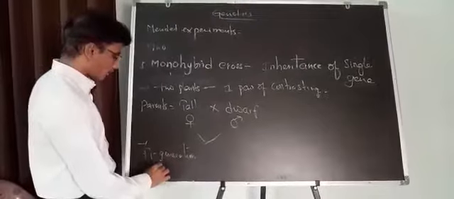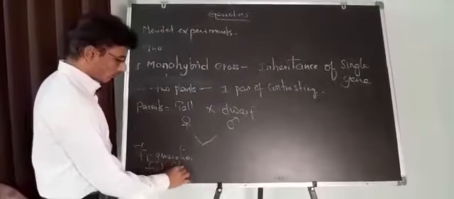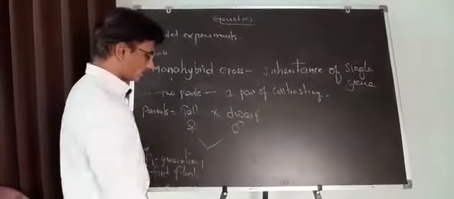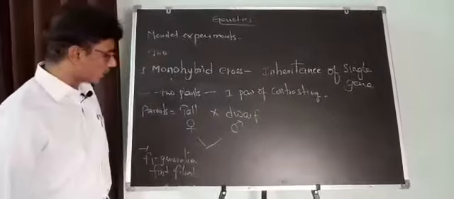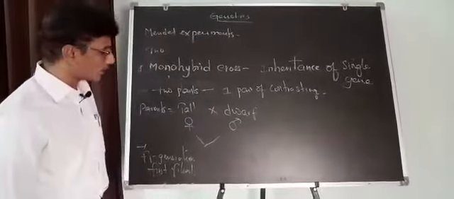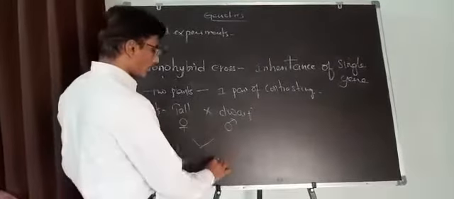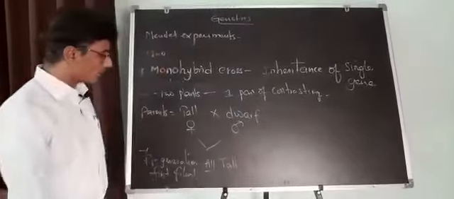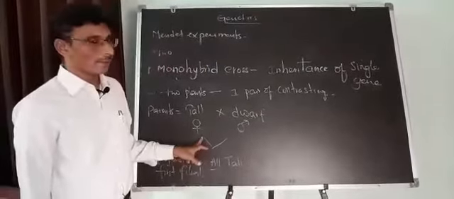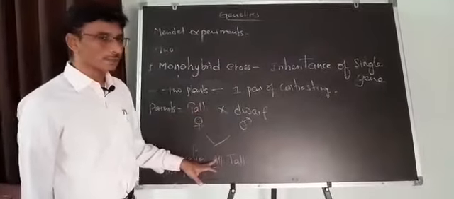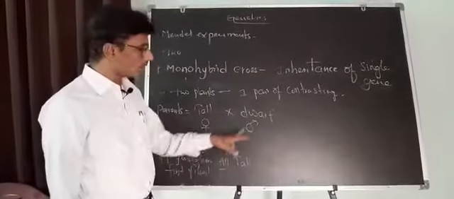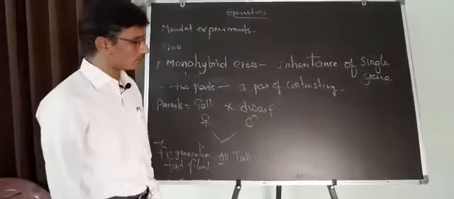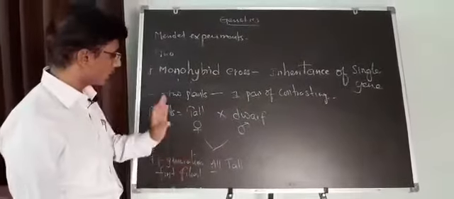What Mendel observed in F1, very surprisingly, was that all F1 plants are tall. That means only one of the parental characters is expressed in the F1 generation, and the other is not shown. That is a surprising observation made by Mendel.